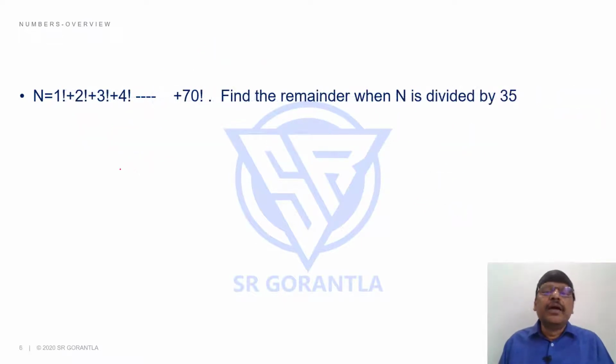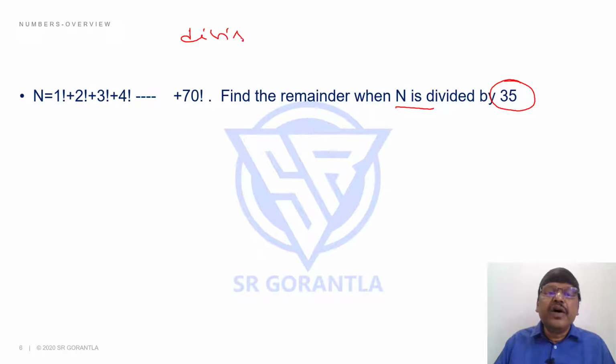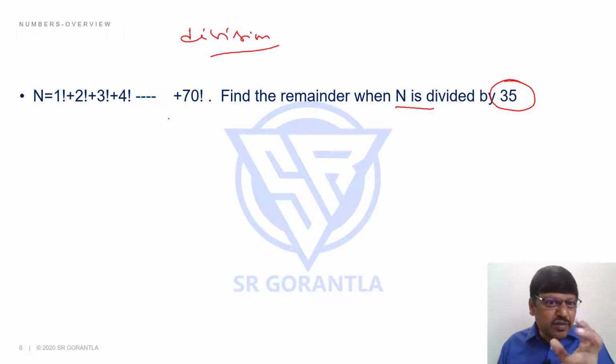Right, students? So you see, this is an interesting question, which was again given in one of the exams. N equals 1 factorial plus 2 factorial plus 3 factorial plus 4 factorial up to 70 factorial. When this n is divided by 35, what is the remainder? Students, this involves simple basic division rules that you will find in one of the videos as rules of division. If you know the rules of basic division, I think you can answer this question. I'll just give you a quick answer to this.